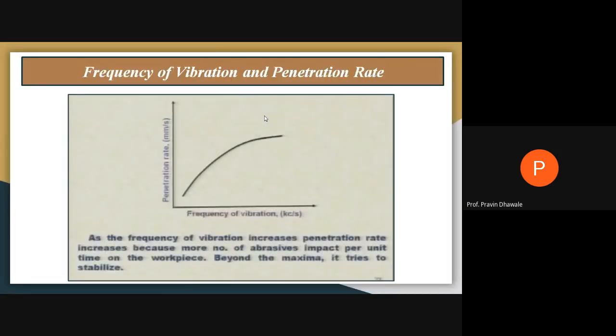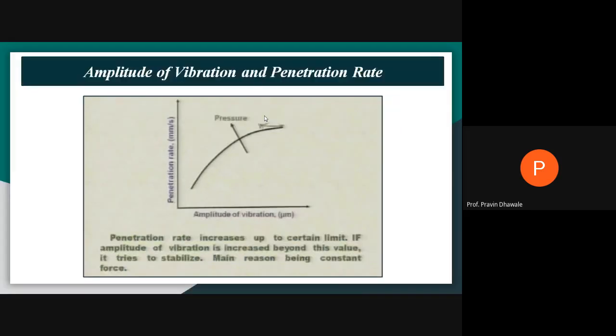Now second, the frequency of vibration and its effect. Last time we studied the amplitude. Now, frequency of vibration and its effect on penetration rate. It increases linearly, as you can see in this diagram. As the frequency of vibration increases, the penetration rate also increases, because a greater number of abrasive particles impact the workpiece per unit time. Beyond the maximum, it tries to stabilize, like the amplitude of vibration.